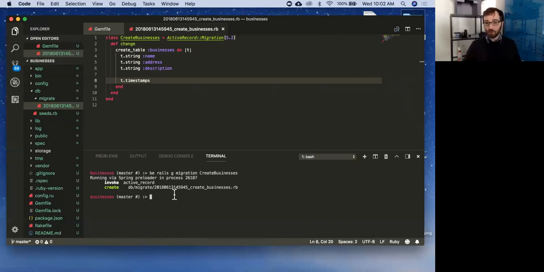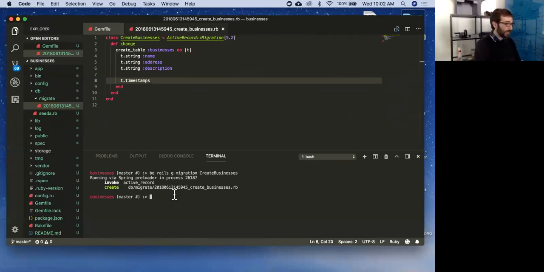Before I do that, though, I want to show you another feature that Rails has. Before I actually run my migration, I need a model to go with my table. This is another pattern that we've seen, right? When we have a table in our database, it's usually a good bet that we're going to need a model to represent that data in Ruby. We take our rows from our database and create objects out of them using our model, which is just a class, and that's how we can manipulate and show and access the data in Ruby.